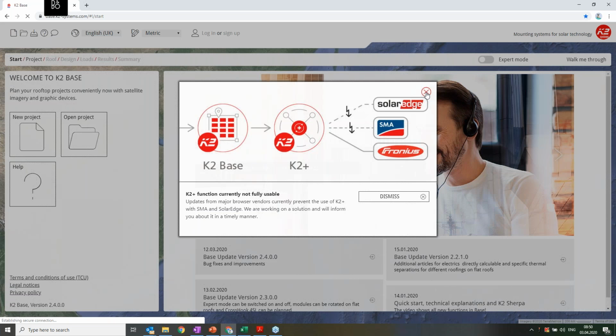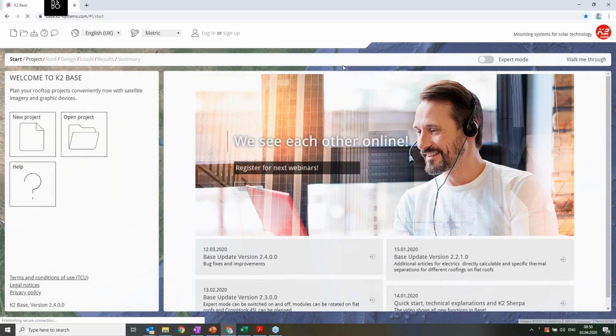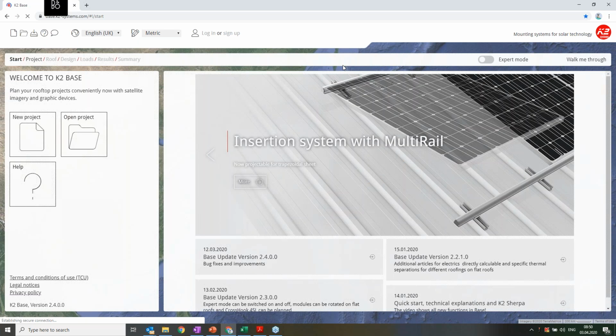So coming to the main topic for today, K2 Base. This is an online tool whose need we felt, in order to make all the calculations faster for the end customers, there has to be some kind of online tool, and that's why our R&D team worked very hard and developed this tool.